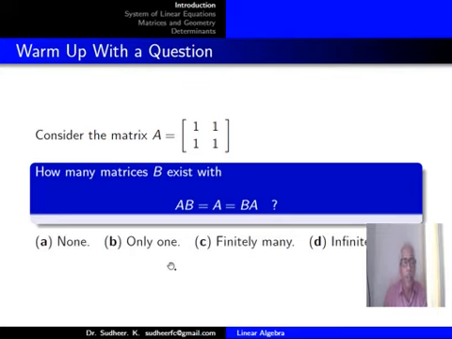You have choices: none, only one, finitely many, infinitely many. See, look at the requirement. You want the matrix B to satisfy the condition AB equal to A equal to BA.